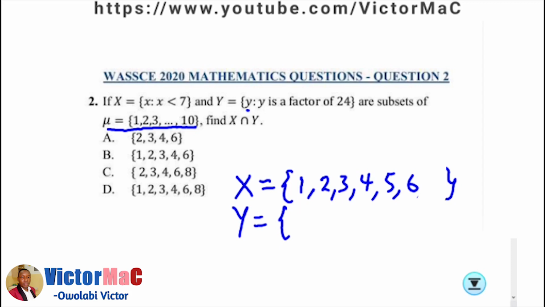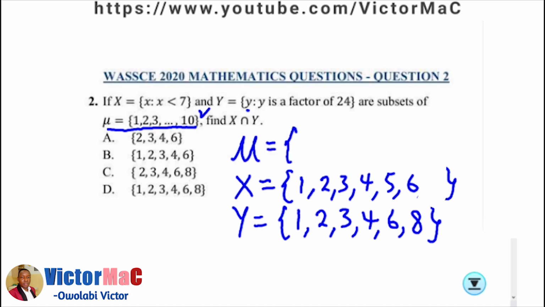So Y, what are the factors of 24? We have 1, 2, 3, 4, 6, 8. We can't select 12 and 24 because our universal set doesn't have provision for that. So the universal set, we have 1, 2, 3, 4, 5, 6, 7, 8, 9, and 10.